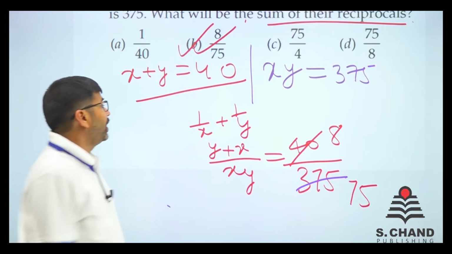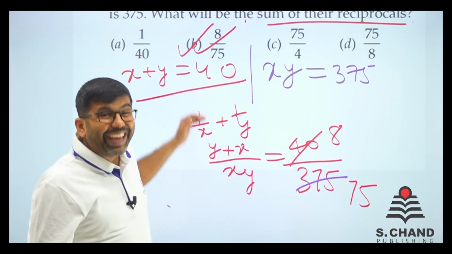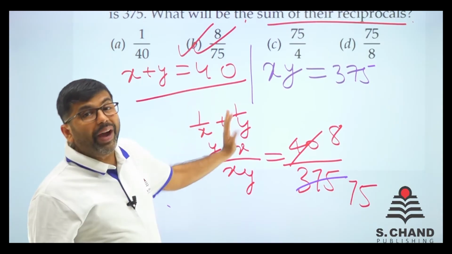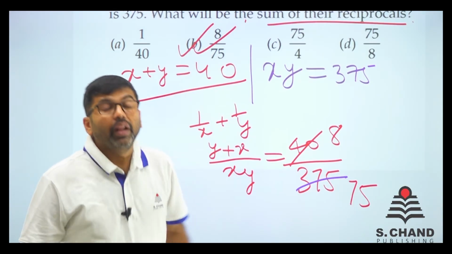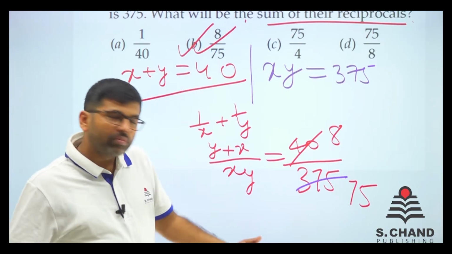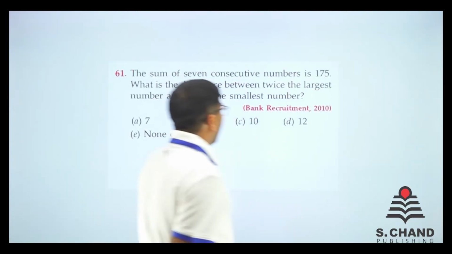This is what was asked, sum of their reciprocals. The reciprocal of X is 1 upon X. The reciprocal of Y is 1 upon Y. We added these two, the answer came 8 upon 75. Because everything is given in the question. Let's move ahead.